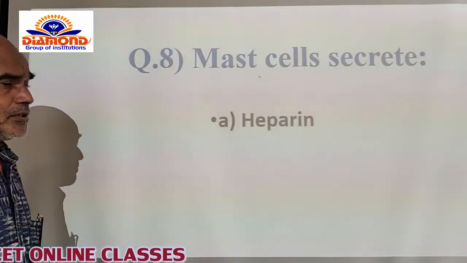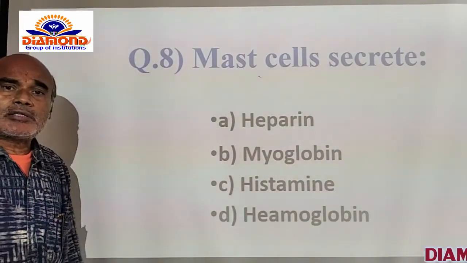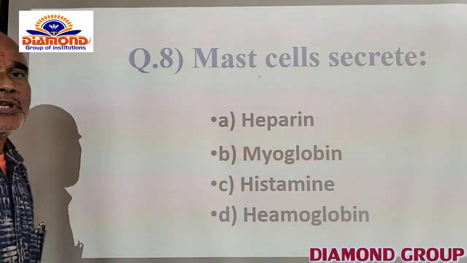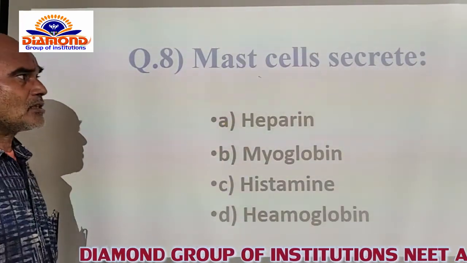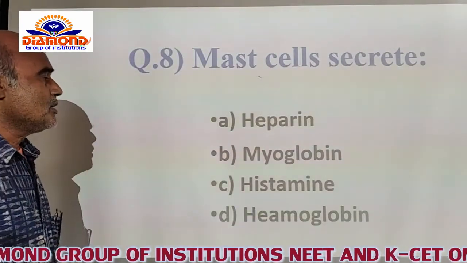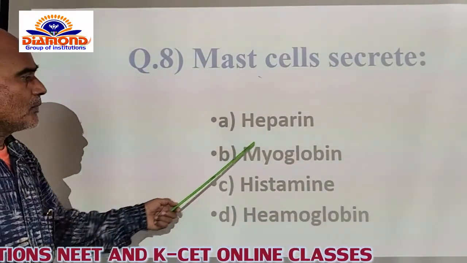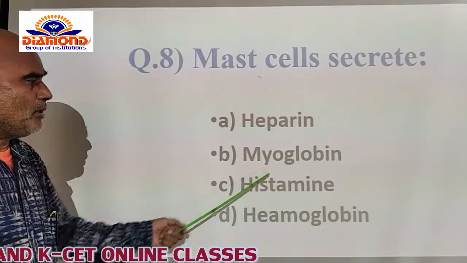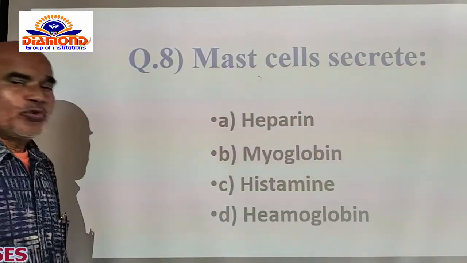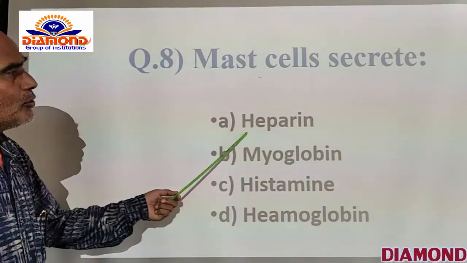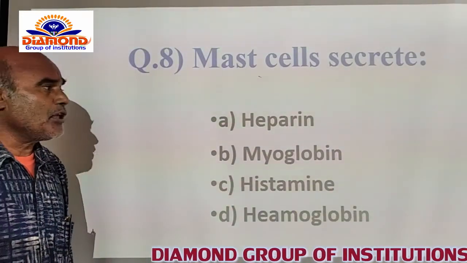Mast cells secrete what? Of course, a number of cells can be present in areolar tissue: mast cells, basophils, reticulocytes, and like that. Here, what is the function of mast cells? What do they secrete? The options are given like that: A, heparin, B, myoglobin, C, histamine, and D, hemoglobin itself. Of course, heparin is the correct option for that.